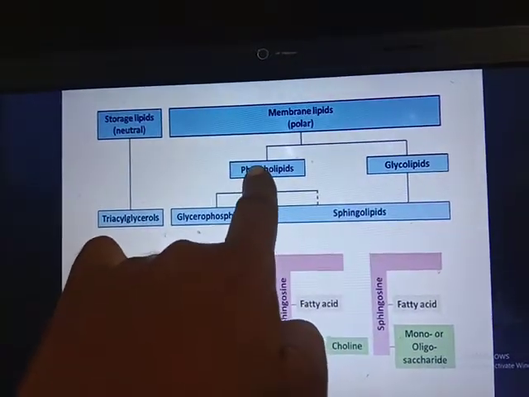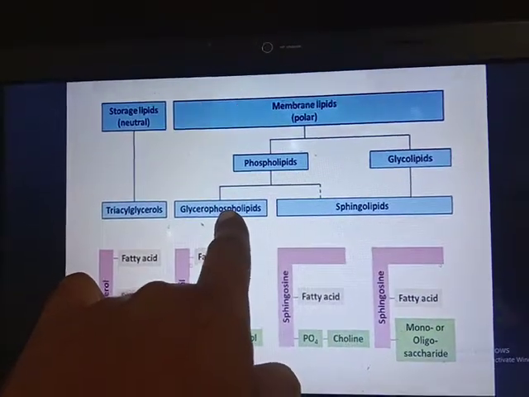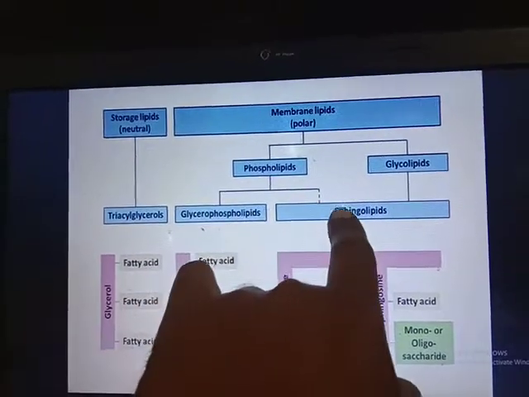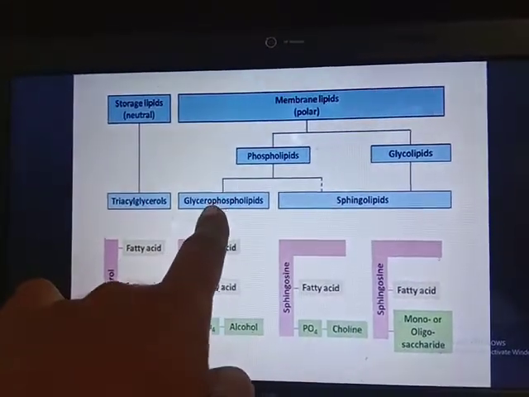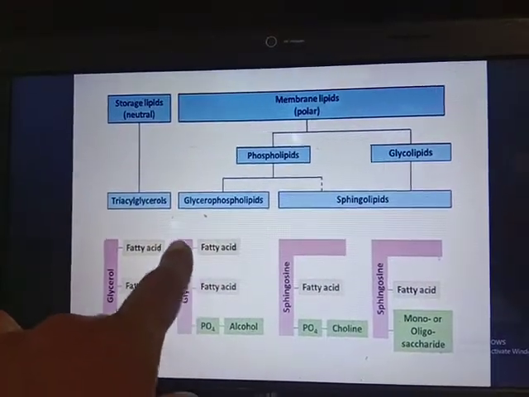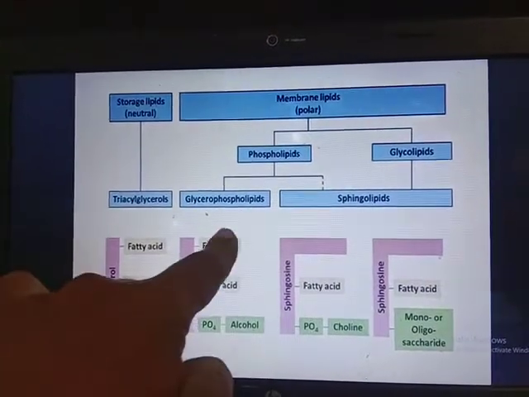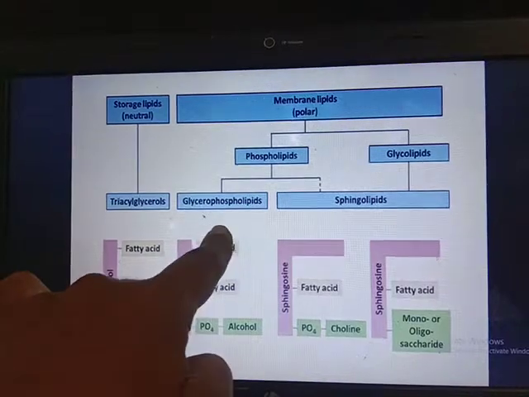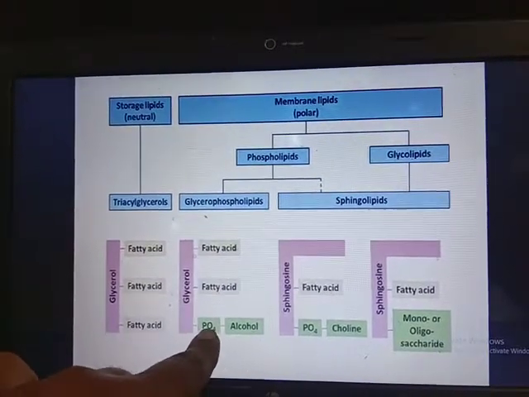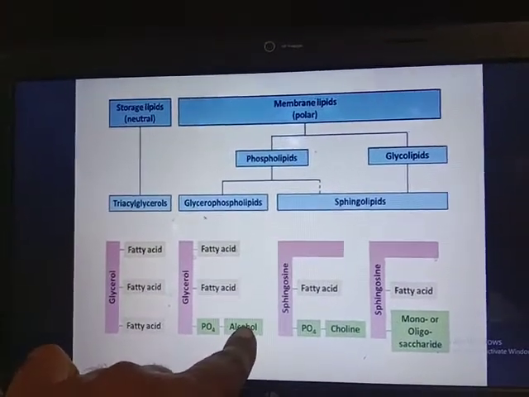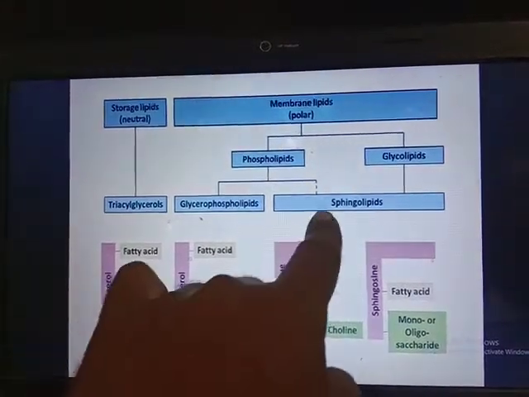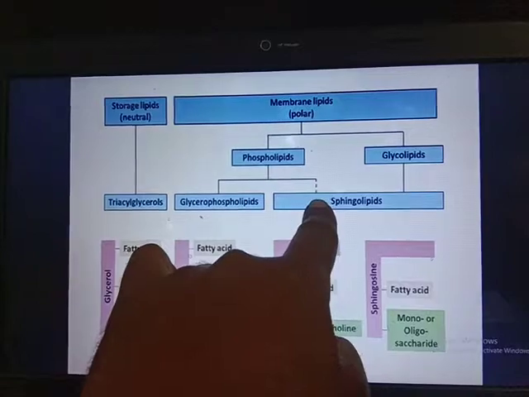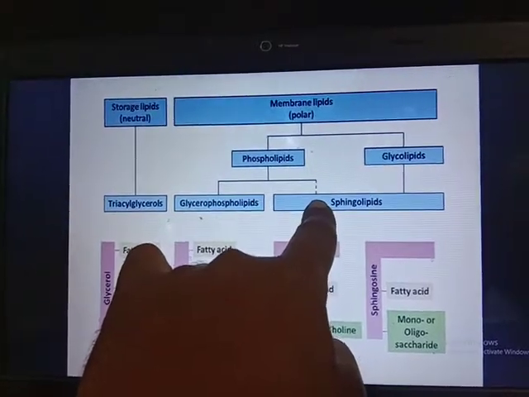Then phospholipid is again classified into glycerophospholipid containing the alcohol glycerol, and sphingophospholipid containing the alcohol sphingosine. Then glycerophospholipid has a structure containing glycerol, then 2 fatty acids, at the third carbon it contains a phosphoric group, and at the phosphoric group it contains a nitrogenous base or alcohol. Okay, and then phospholipid itself contains sphingophospholipid or sphingolipid.